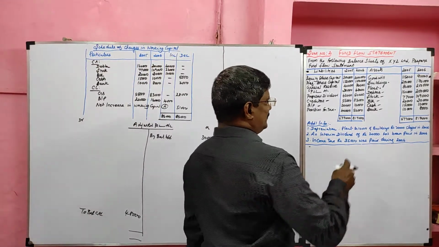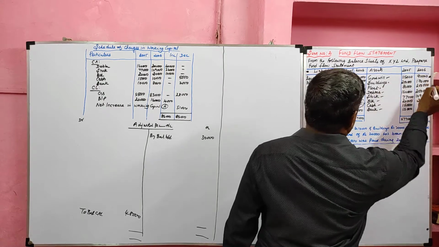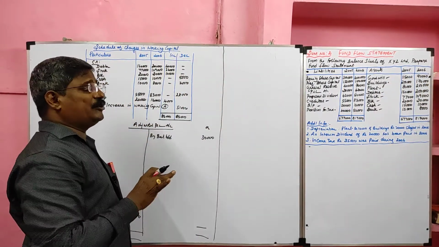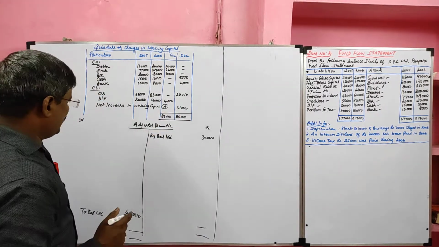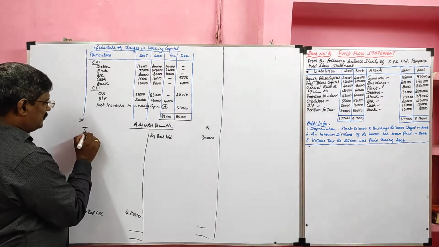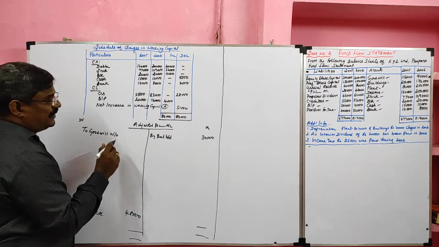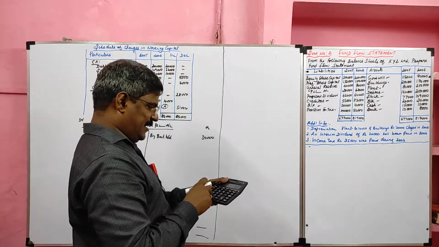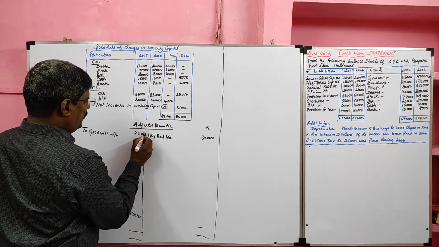We will start with the assets. Goodwill. Goodwill is an intangible fixed asset. Its value decreases. This we can consider as goodwill written off. So for goodwill, we need not prepare ledger account. The decrease we can record as goodwill written off. It will be debited in the adjusted profit and loss account to goodwill written off. The difference, how much? 1,15,000 minus 90,000. The decrease 25,000, we can treat as goodwill written off.